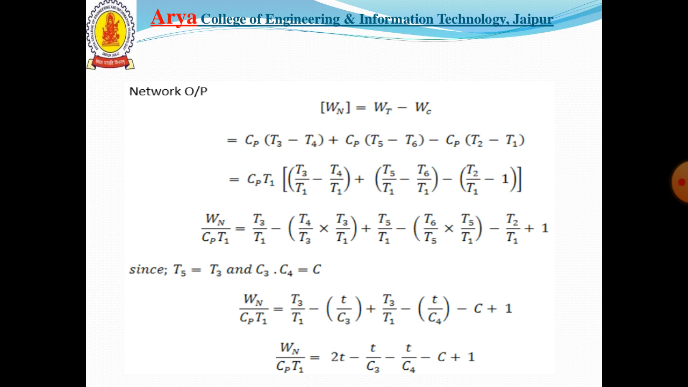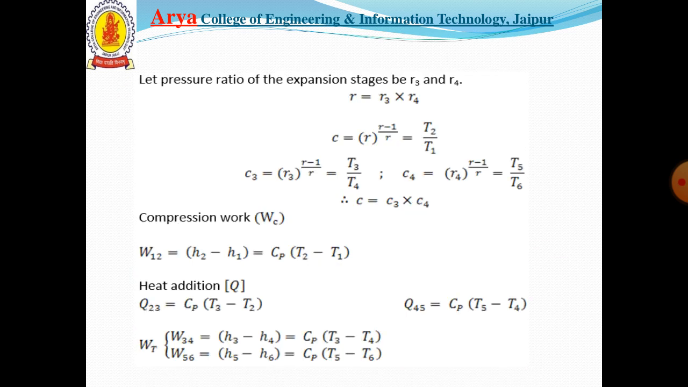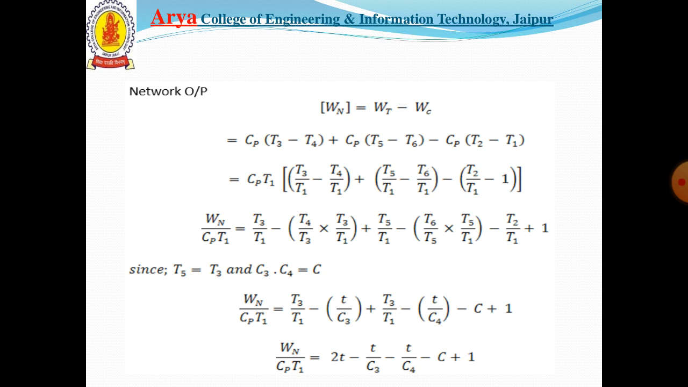Since T5 equals T3 and c3 into c4 equals c, T5 equals T3 can be seen on the TS diagram. Here T5 equals T3 at the maximum temperature limit. Now the specific work output can be simplified as Wn upon Cp T1 equals 2t minus t upon c3 minus t upon c4 minus c plus 1.